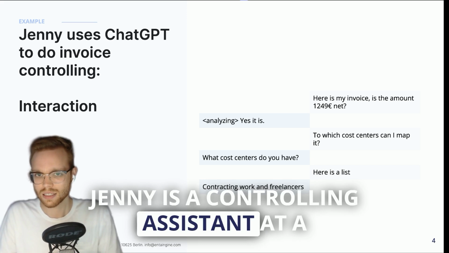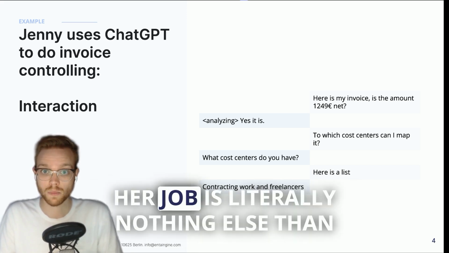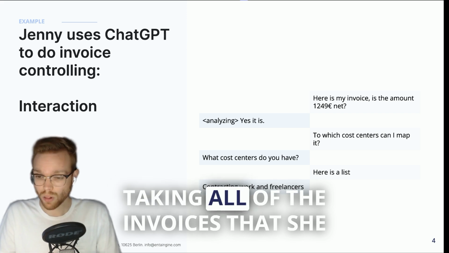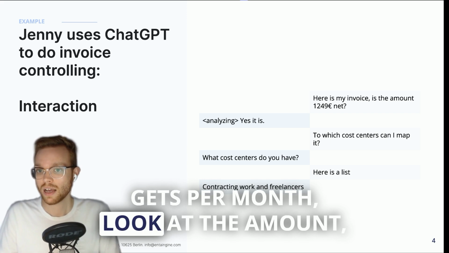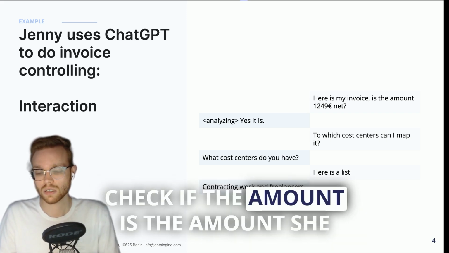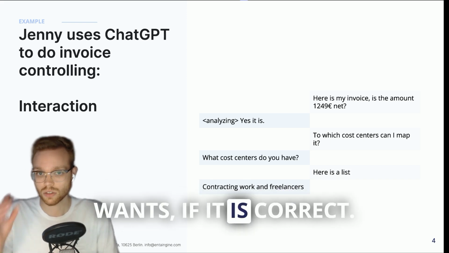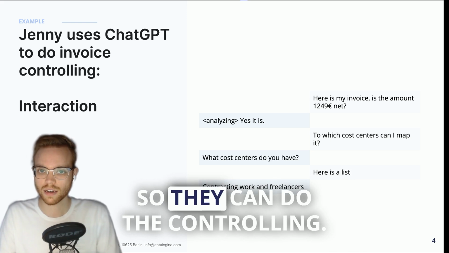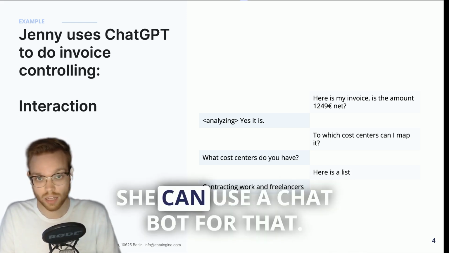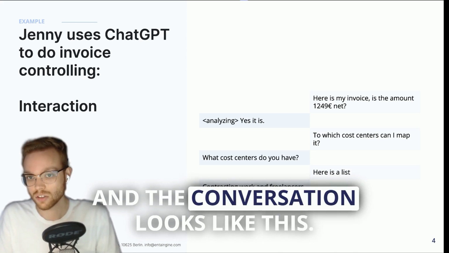Let me take this example here, which is a little bit of a different process. Jenny is a controlling assistant at a bigger company. Her job is literally nothing else than taking all of the invoices that she gets per month, looking at the amount, checking if the amount is correct, and in the end, mapping it to cost centers so that they can do their controlling. She can use a chatbot for that, and the conversation looks like this.